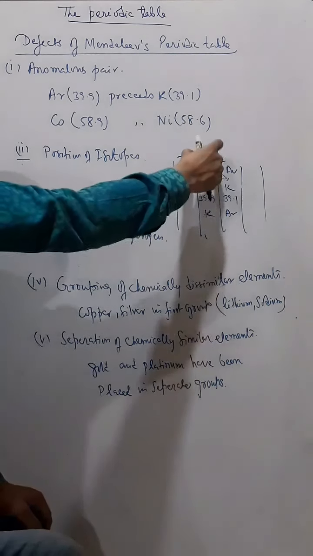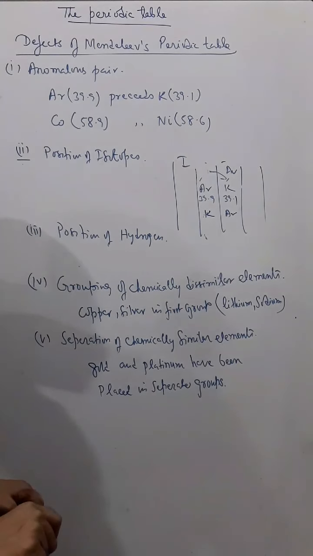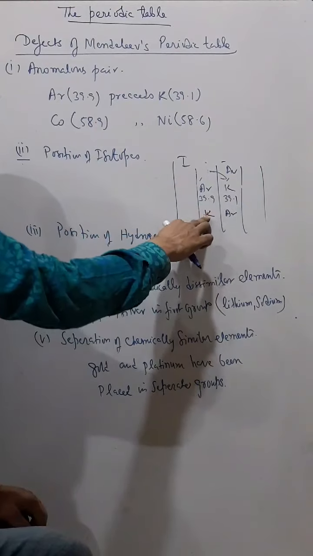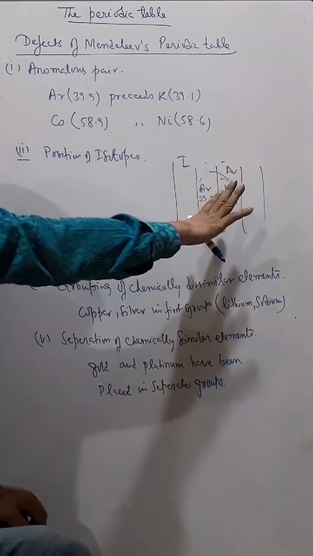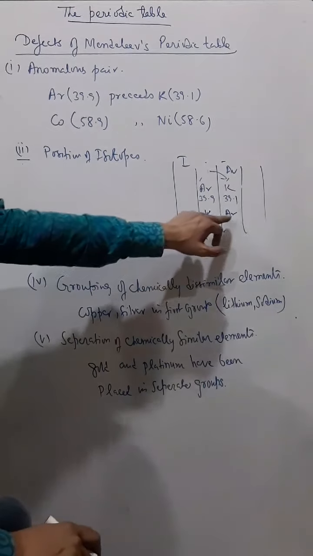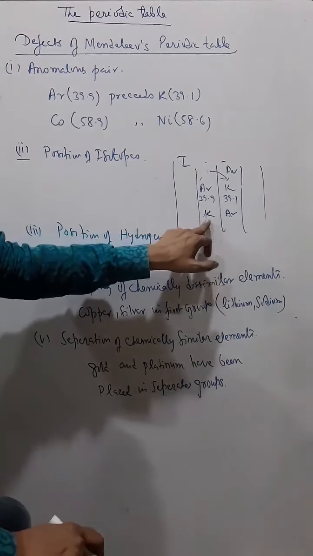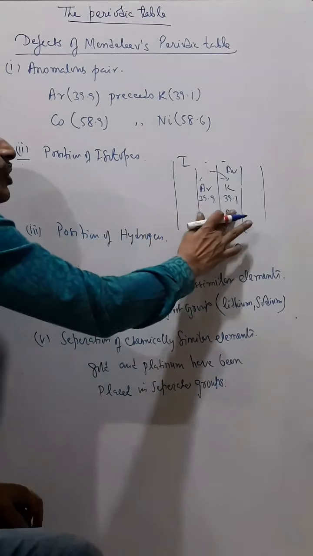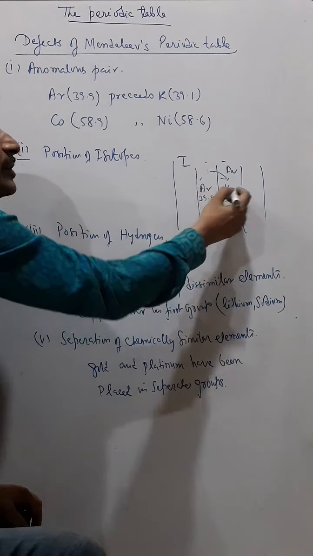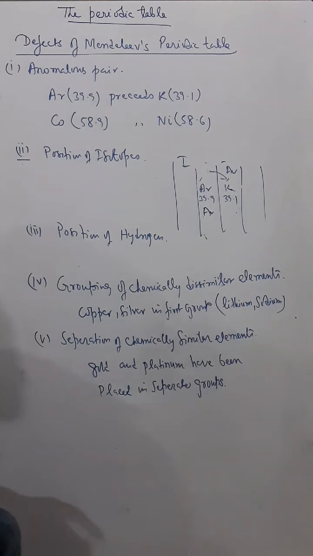Because this is a group and this is a group, in all these groups the properties of the elements should match. But if he keeps potassium in its usual place according to the normal condition, potassium first and argon then, he found that the properties of potassium and argon are not matching with their respective groups. But if he keeps them opposite, their properties match. And since their properties match, he kept those elements in those groups without giving any proper explanation, because he could not explain that; he did not know the reason.